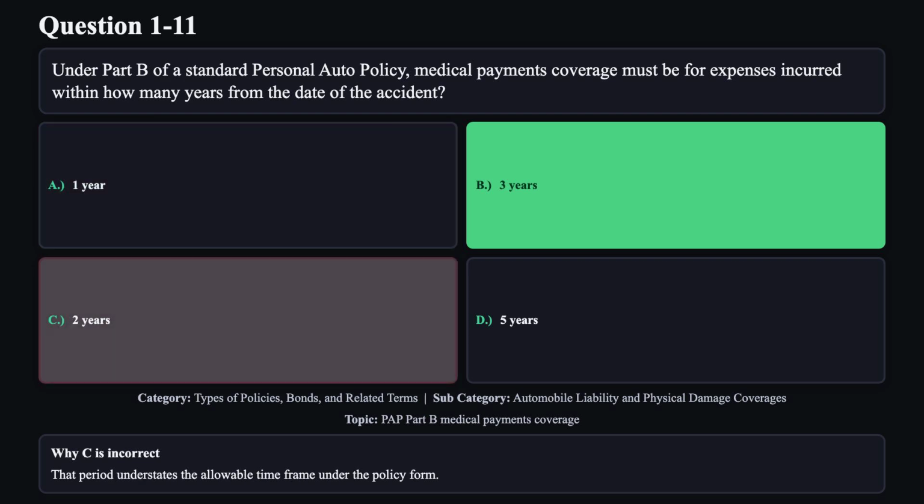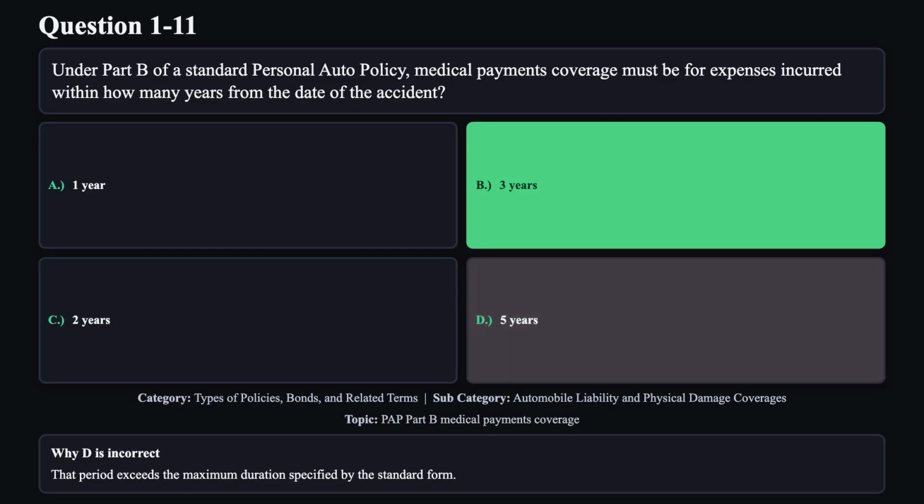Reason C is not correct. That period understates the allowable time frame under the policy form. Reason D is not correct. That period exceeds the maximum duration specified by the standard form.